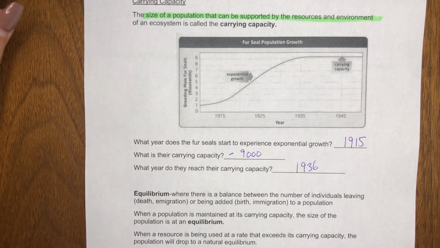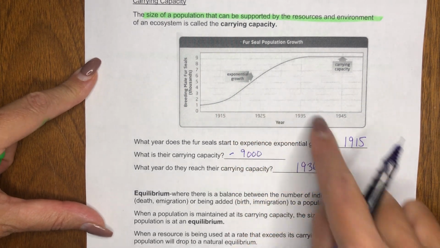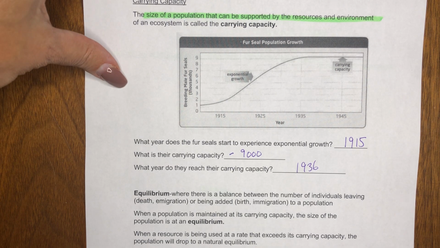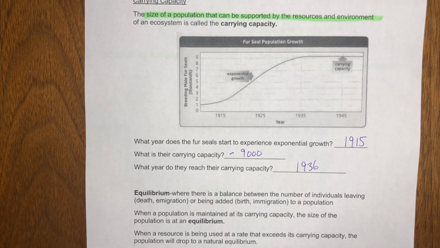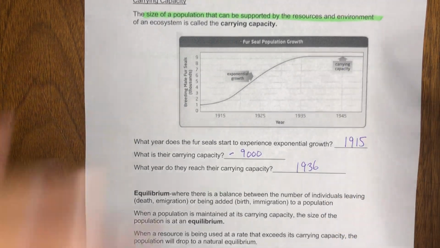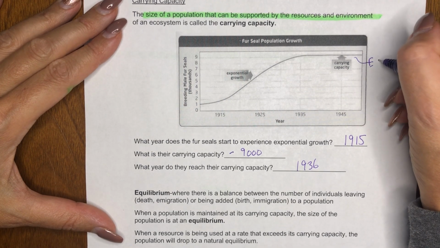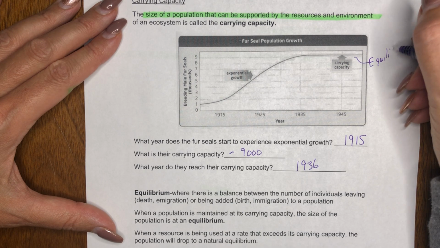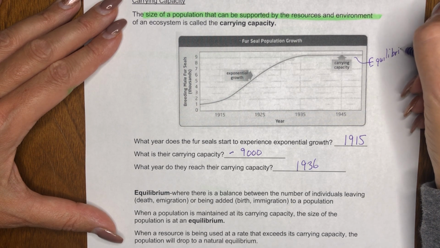If you were given this on a quiz, we'd make sure that you could see the lines better and get a better number. But it's approximate for these. So we call this carrying capacity, we call this equilibrium. This point here was our equilibrium, equal. That's what the root of equilibrium is, equal.